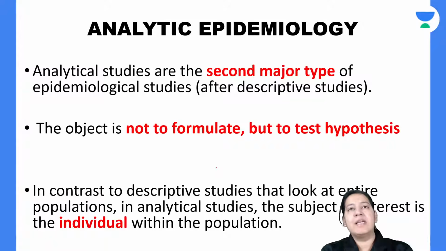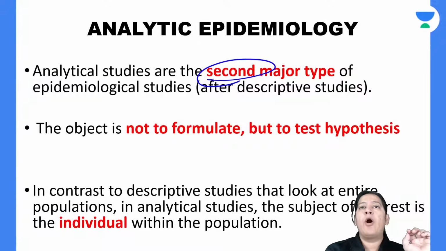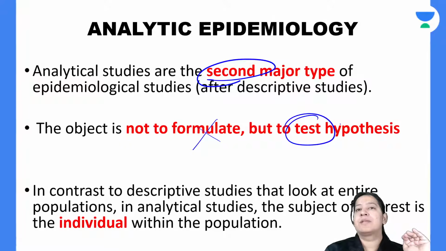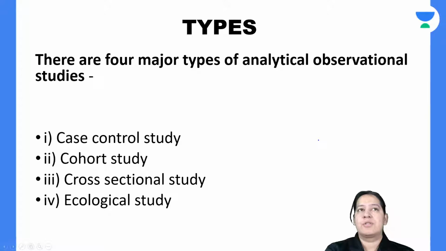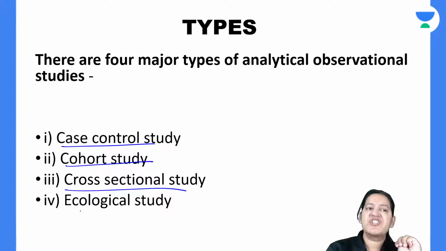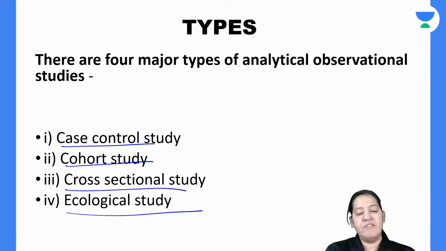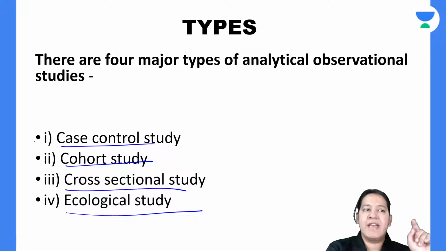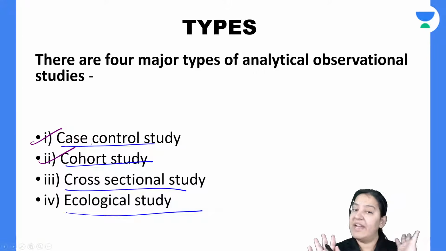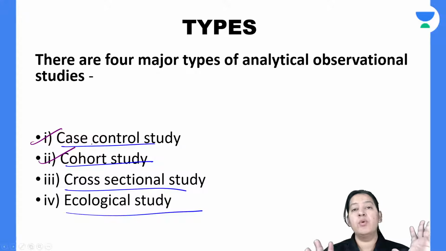Analytic studies are the second step of epidemiological studies. We will not formulate the hypothesis, it is already formulated, but we will test it. It is of four types: case control, cohort, cross-sectional, and ecological. We will cover them one by one. The first two are the most important, case control and cohort. It is a very difficult topic, so I urge you to please concentrate on your gadgets.